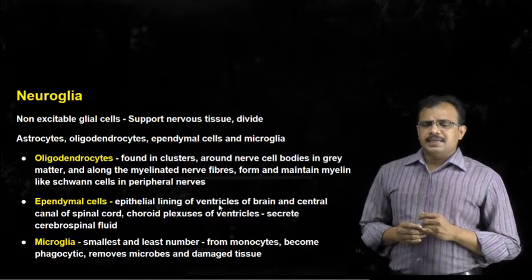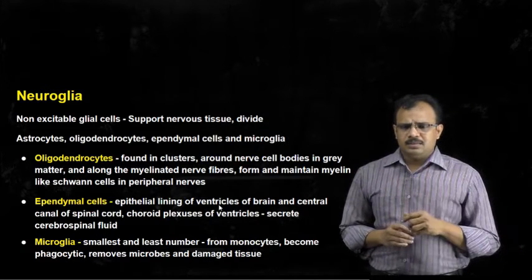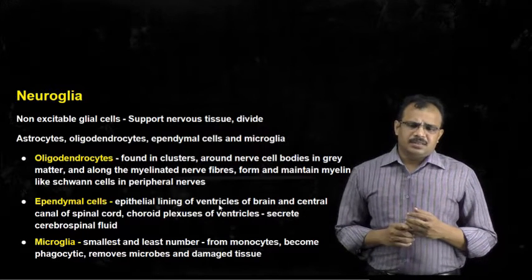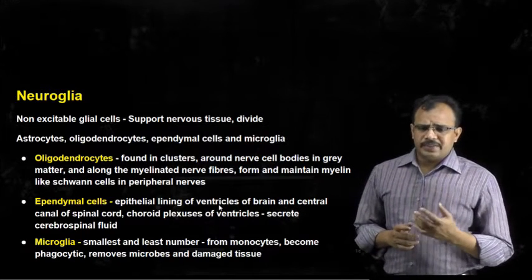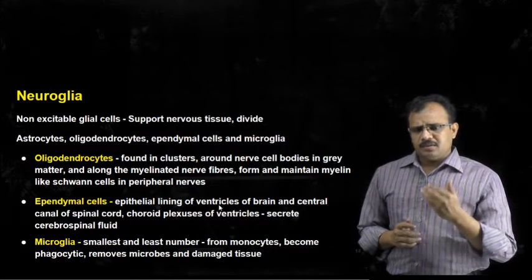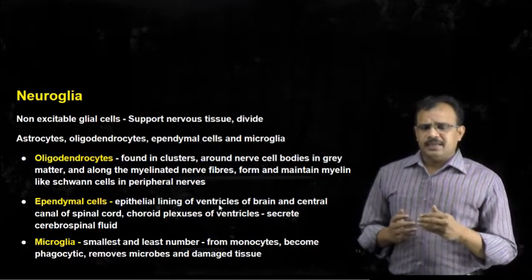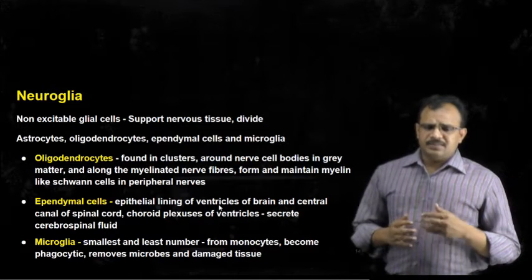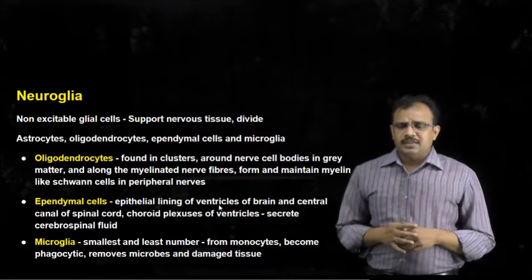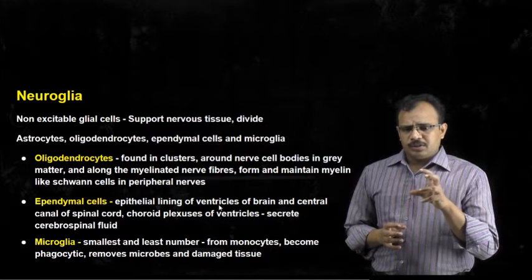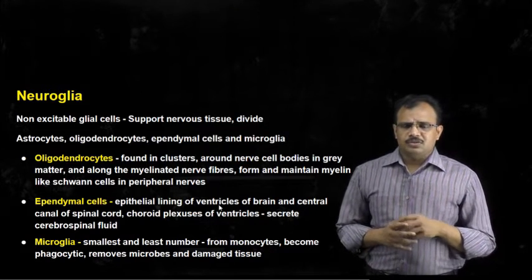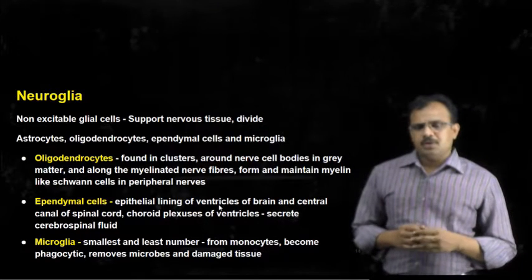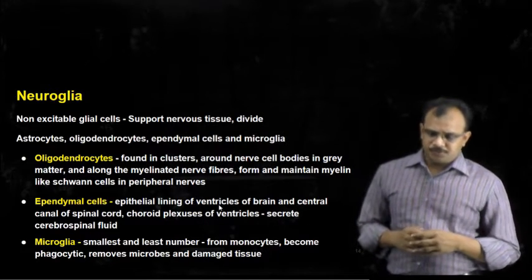Microglial cells are the smallest in size and also the least in number, and they are monocytes which have migrated to the central nervous system. They get differentiated into microglia and have the same function as monocytes, which are phagocytotic in nature. So they are involved in phagocytosis of any microbes or damaged tissues.